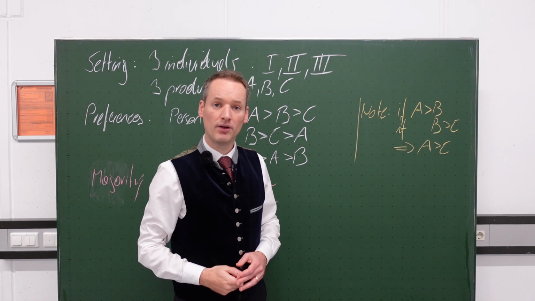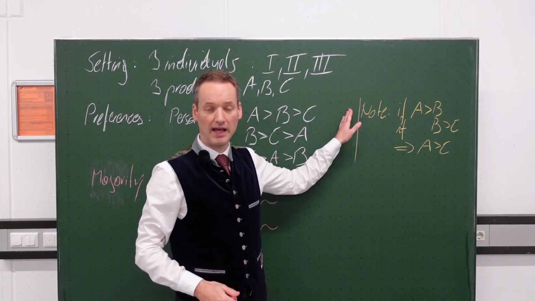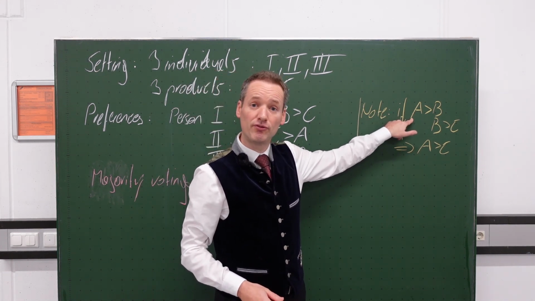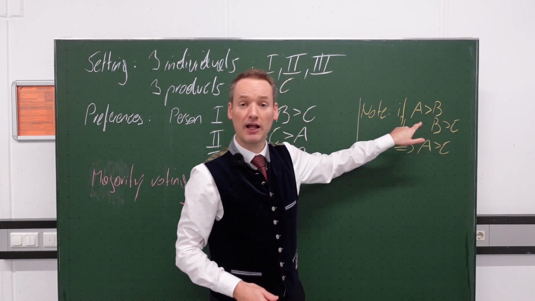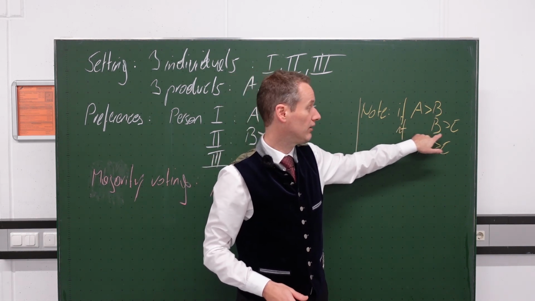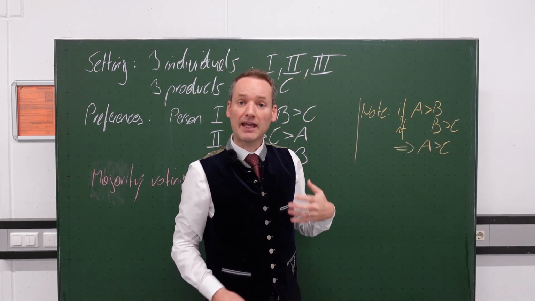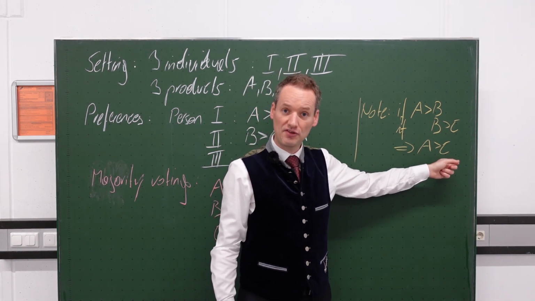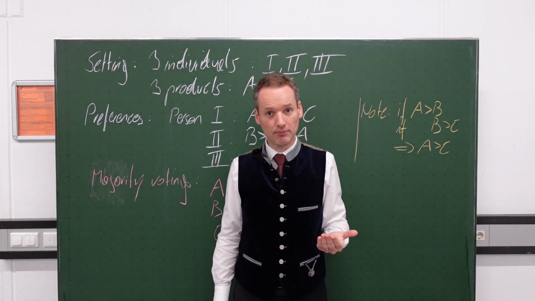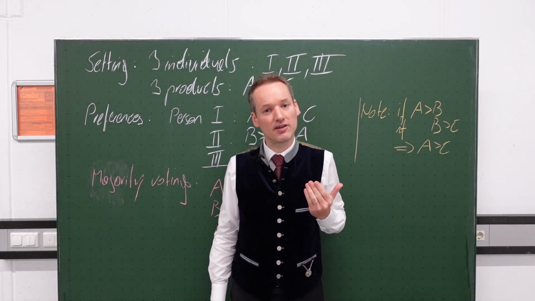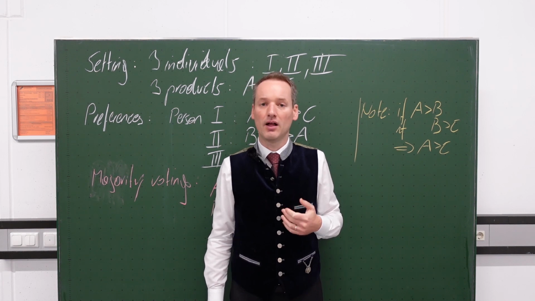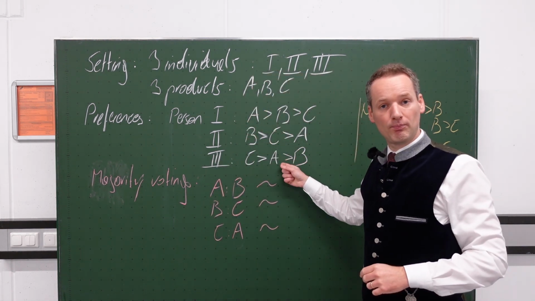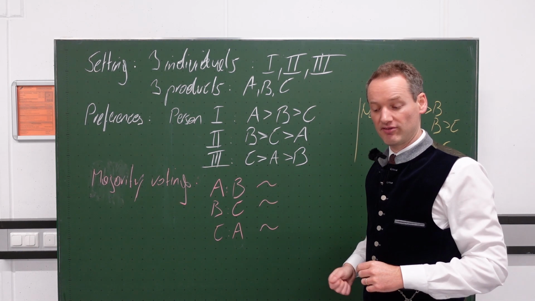I also assume that preferences are transitive. I have this here as a note. What does that mean? It means that if you prefer A to B, and you tell me also that you prefer B to C, then I can conclude that you will also prefer A to C. Now that seems logical, but it is an axiom, so it is an assumption in a certain sense. Let's assume that that makes sense, and I think it does. So our persons here all have transitive preferences.